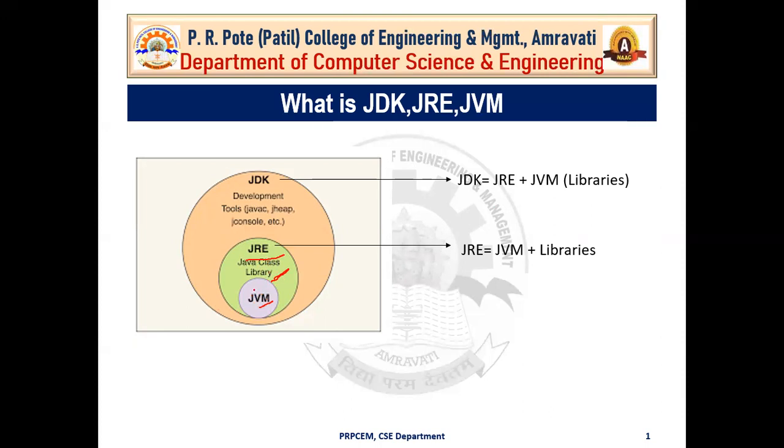Okay, this JRE contains JVM, and the last circle is of JDK. So as I discussed before, JDK internally contains JRE and JVM. Okay, so now we can also call JRE as JVM plus libraries. It means that JRE contains JVM plus libraries, and JDK we can write as JDK equals JRE plus development tools, which also includes the library.